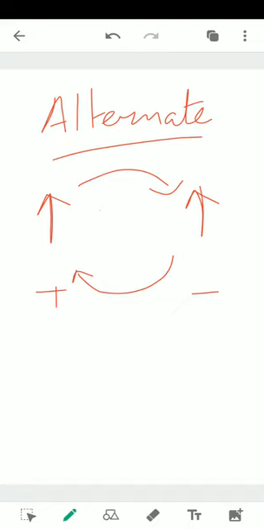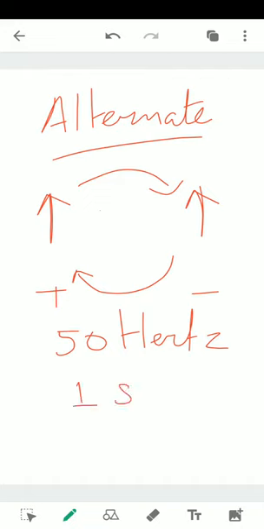Generally we use AC of frequency 50 hertz. So what do you mean by frequency of 50 hertz? In this case, the alternating current will have 50 times negative and 50 times positive, right? This is the meaning of 50 hertz. It will move from plus to minus 50 times in 1 second.